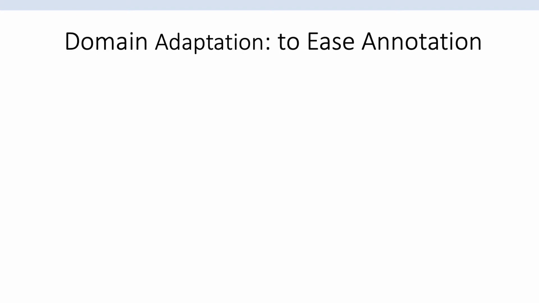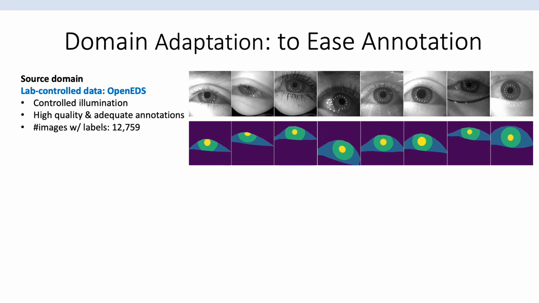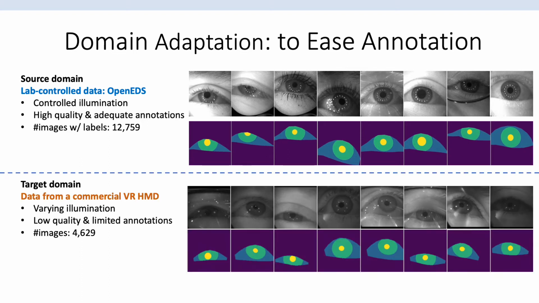Therefore, domain adaptation has been applied to ease the problem of data annotation. Domain adaptation is the ability to apply a model trained in one source domain to a different but related target domain. Usually, we have one source domain where the quantity of data is large and the quality of annotations is guaranteed, and a target domain where the quantity and quality of annotations is limited.